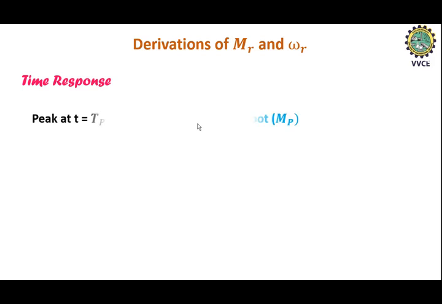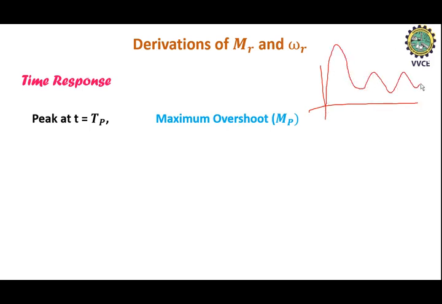In the time response, we know that the maximum amplitude or magnitude value is called maximum overshoot. You can remember the time response. Here, if it is a time response, this value, that is the maximum peak value, is called maximum overshoot, that is MP.